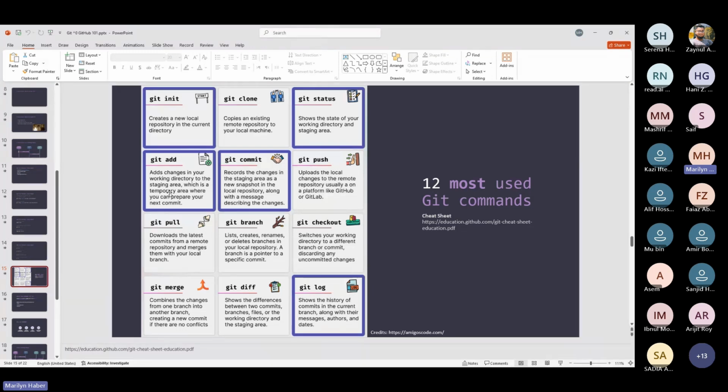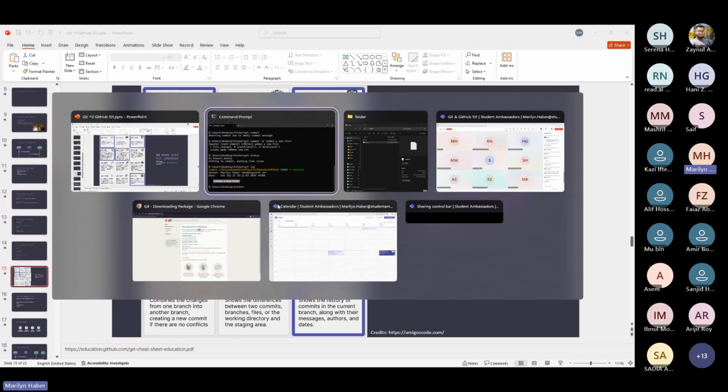Then we are using git add to move the changes from the workspace into the staging area. And in order to move my changes from the staging area to the local repository, or to my checkpoint, let me say, we are using git commit. And finally, to see the committed changes on my local repository, we are using git log. So this is the first part.